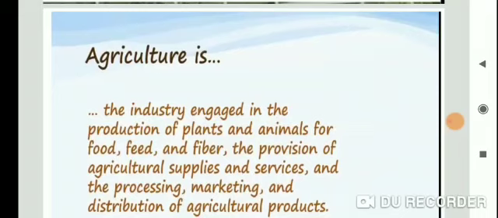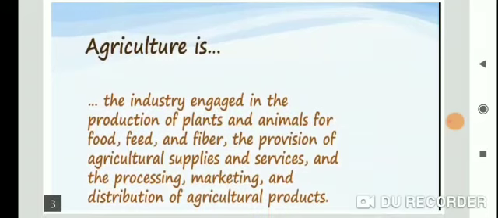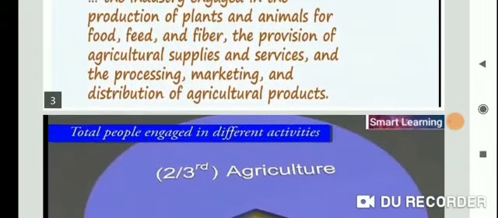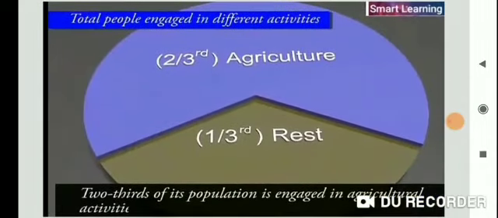Now, this is also an economic activity that involves extracting natural resources, like agriculture, in which crops are grown by extracting nutrients from the soil, and processing for marketing and distribution of agricultural products. Let's see, this pie chart showing two-thirds of its population is engaged in agricultural activity and one-third is the rest, total people engaged in different activities.